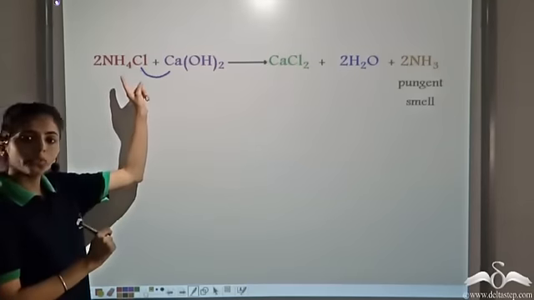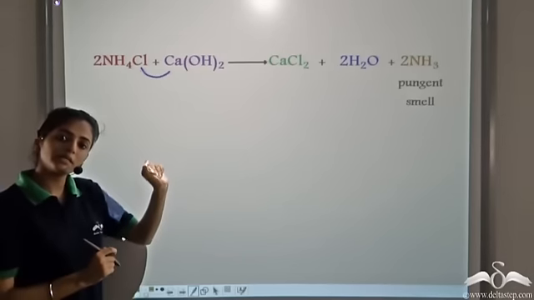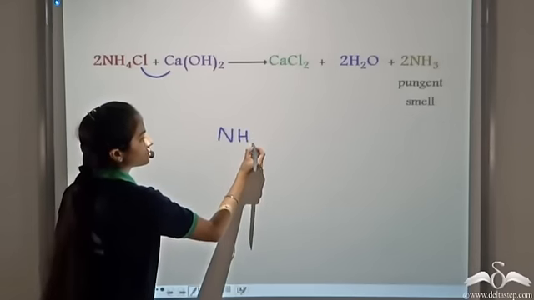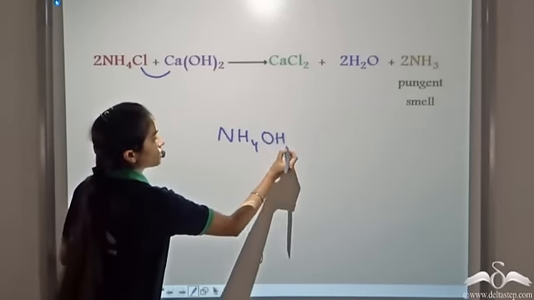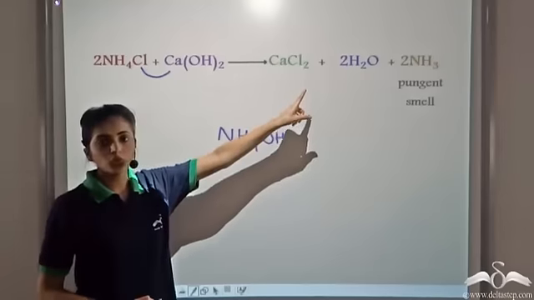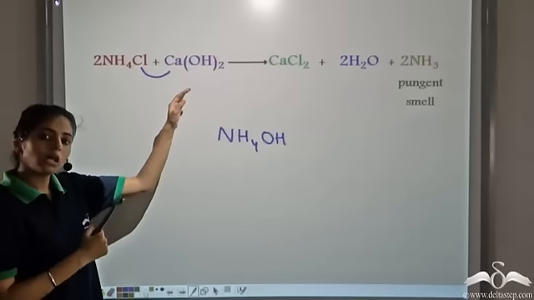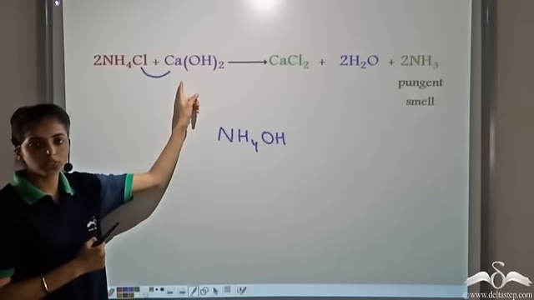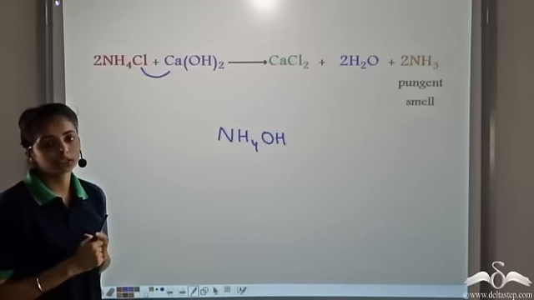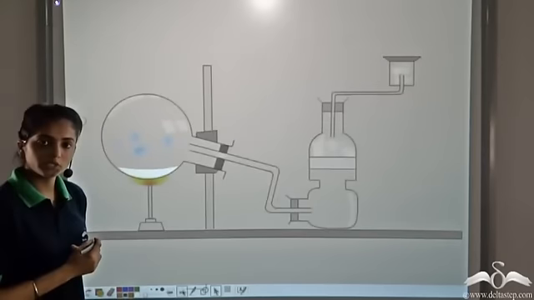In this case, when a salt reacts with a base, it forms another salt and another base. But in this case, the other base formed is NH4OH, and this is very unstable. It readily decomposes to give H2O and ammonia. So whenever we heat an ammonium salt with an alkali or a base, that is calcium hydroxide, we get the corresponding salt, water, and ammonia gas. This is the reaction that we use in the laboratory to prepare ammonia gas.